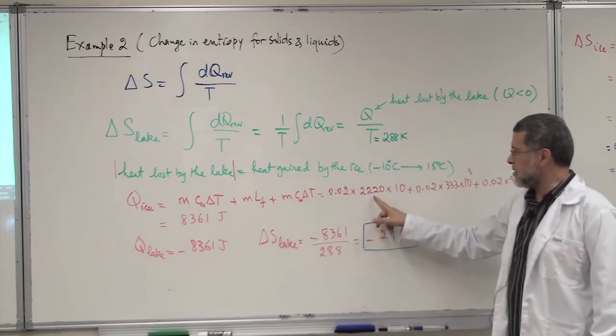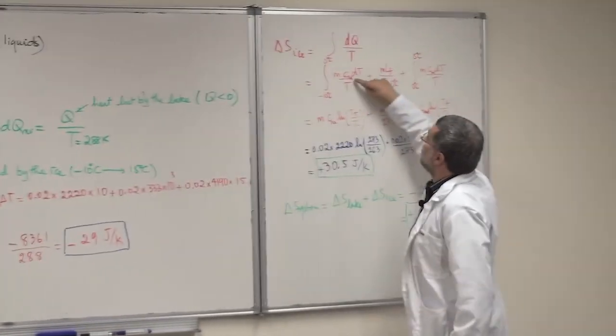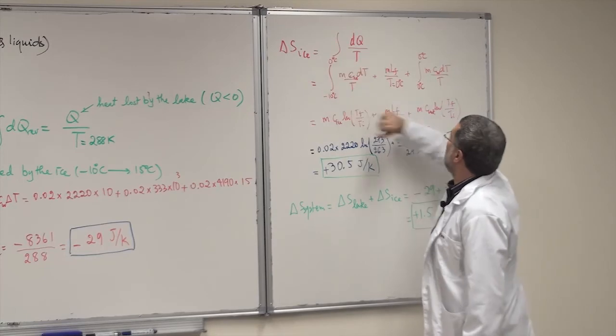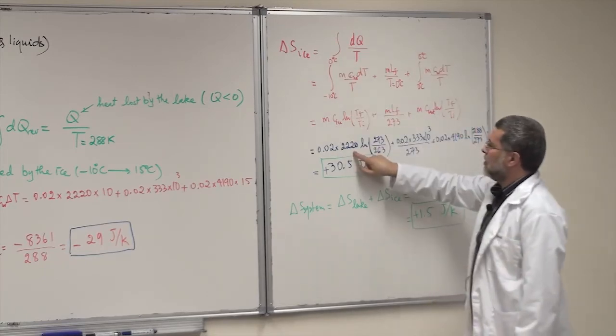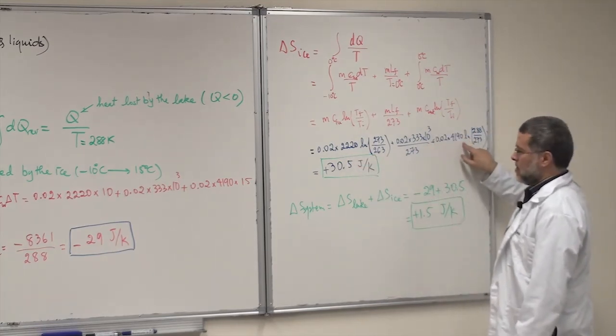You can see that that's the specific heat of ice, and this is the specific heat of water. Similarly here, you write c ice here and c water, because here the phase is ice and here the phase is water. So c ice here, 2220, and c water here, 4190.